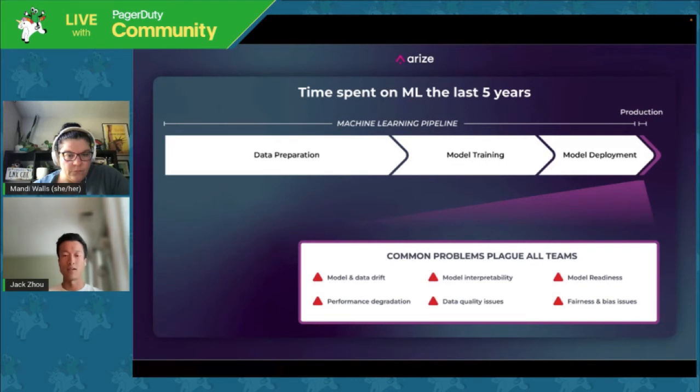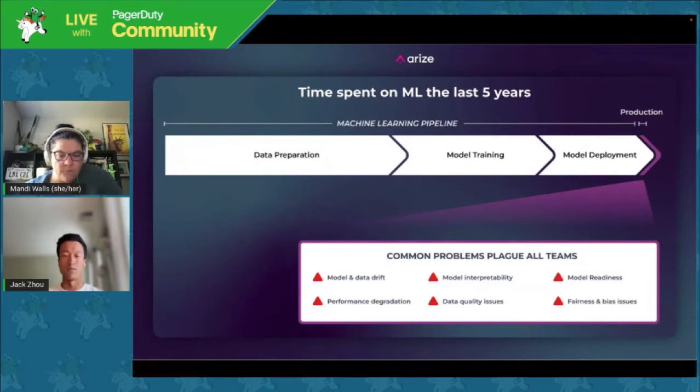And we've identified some unifying themes around all these challenges. So we see that often they can be caused by things like model and data drift, when the inputs to the model start to change from the inputs that the model was trained on.